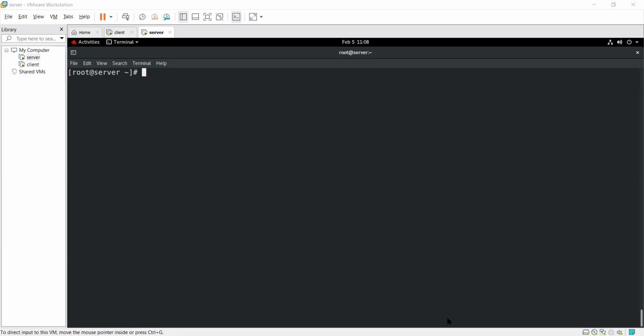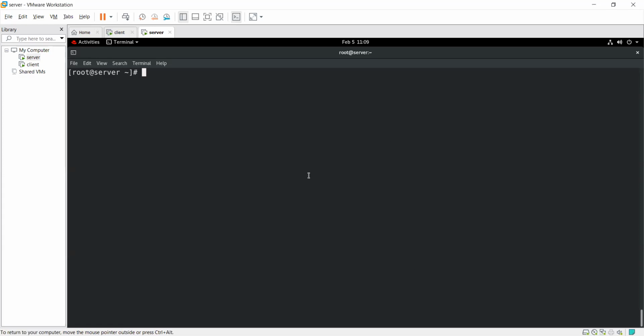Okay, now let's do one thing, guys. There's also a configuration file. I will show you what this configuration file is and why it looks like that. There is a configuration file for SSH, the server side configuration file.